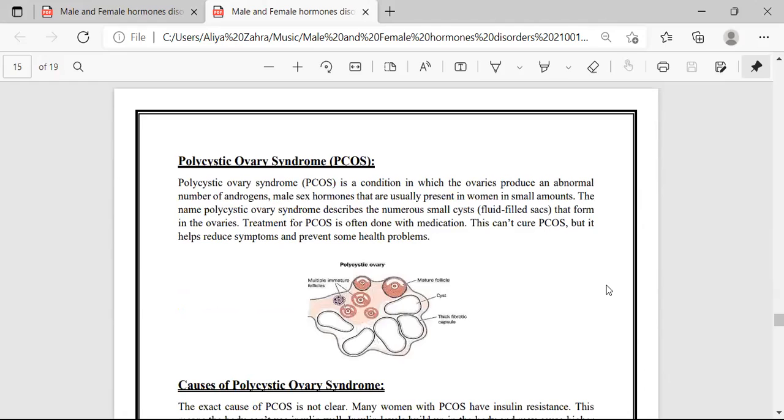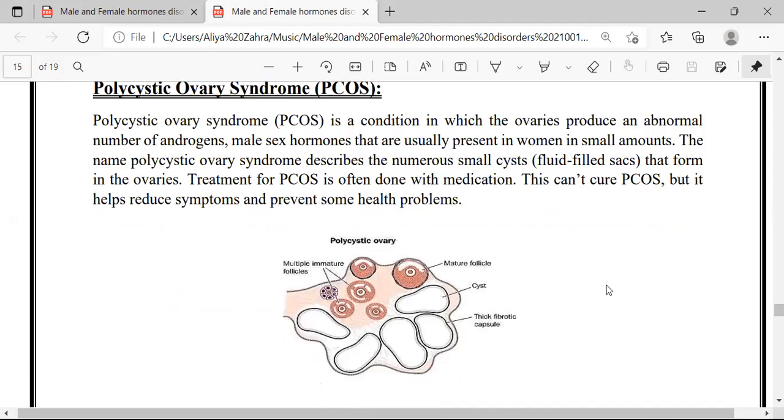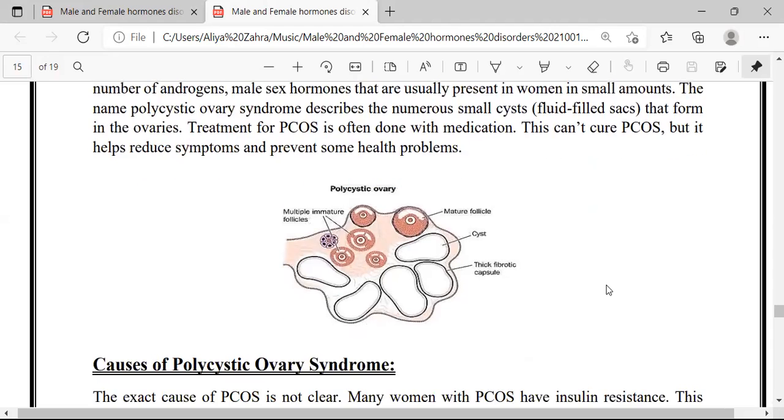The last disease is polycystic ovary syndrome. This disease is a condition in which the ovaries produce an abnormal amount of androgens, male sex hormones that are usually present in women in small amounts. The name polycystic ovary syndrome describes the numerous small cysts, fluid-filled sacs, that form in the ovaries. Treatment for PCOS is often done with medications, but there is no proper cure. This disease can be controlled with the help of reduced insulin resistance.